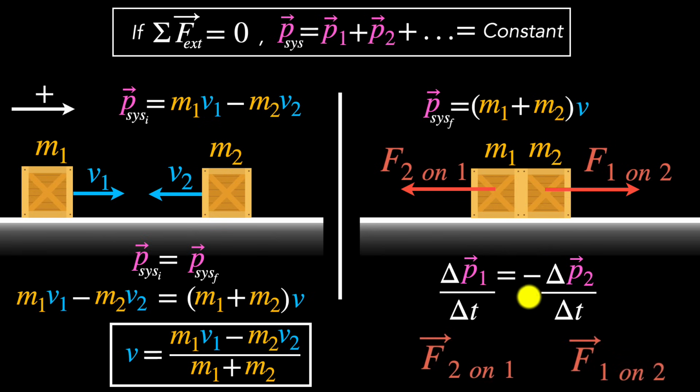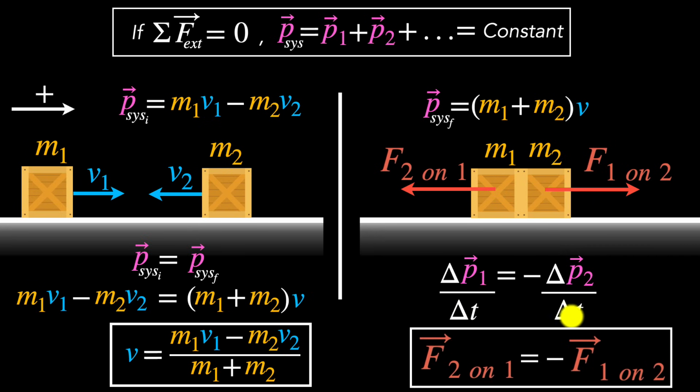But what is this saying? This is saying that these two forces must be equal but opposite to each other. In other words, this is Newton's third law. When one object puts a force on another, the second object puts back an equal but opposite force on the first one. So what's incredible is that you can derive Newton's third law from momentum conservation. Or you can do it the other way around. You can start with Newton's third law and derive the momentum conservation. They're both equivalent to each other. So we can get some more intuition as to why the internal forces do not affect the momentum of the entire system because of Newton's third law.